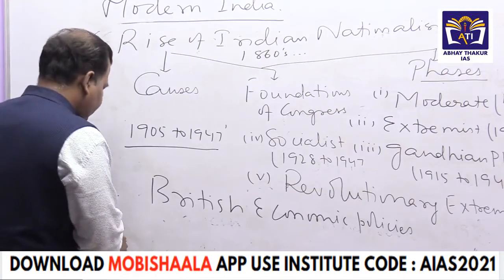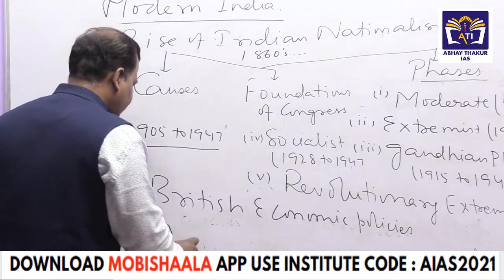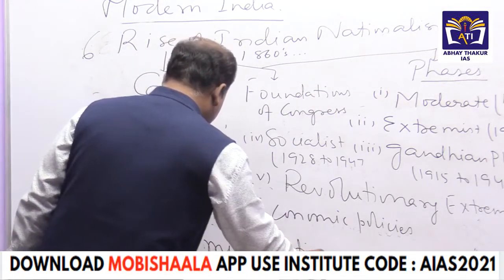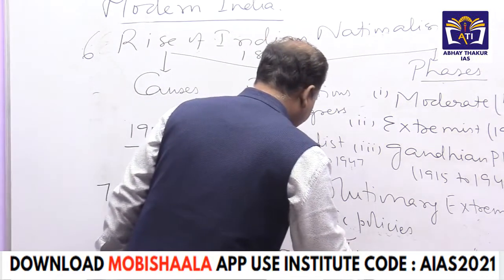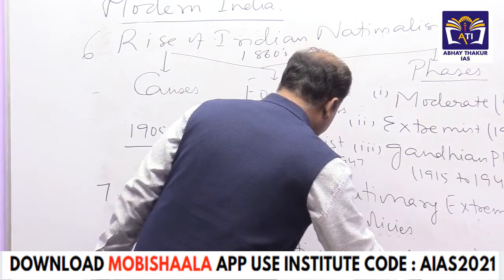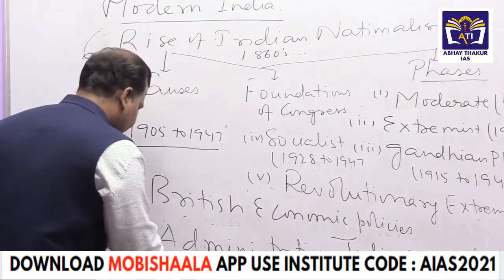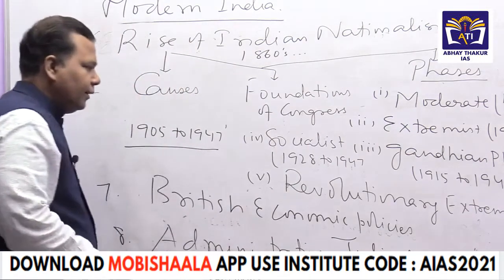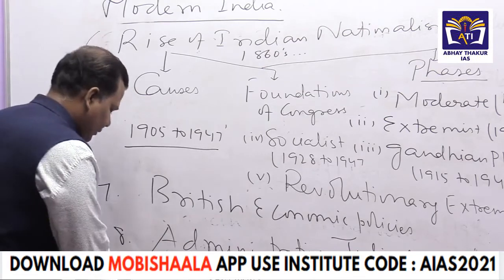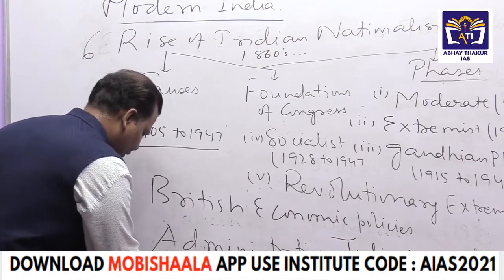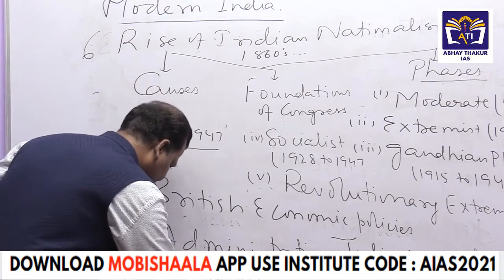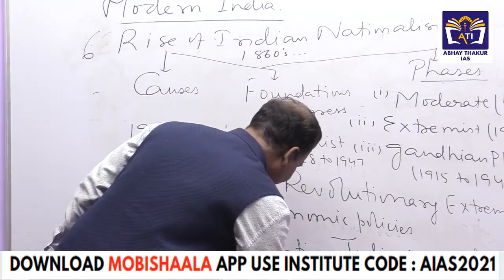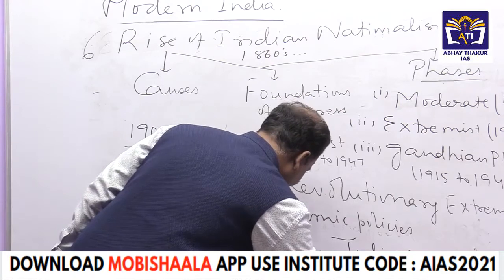Then the next thing we have to cover here is British administrative policy, judicial policy, and educational policy. The last topic we are covering is the socio-religious reform movement.